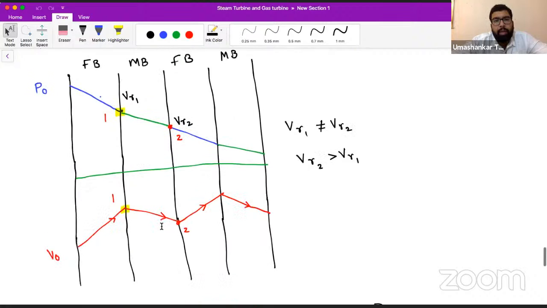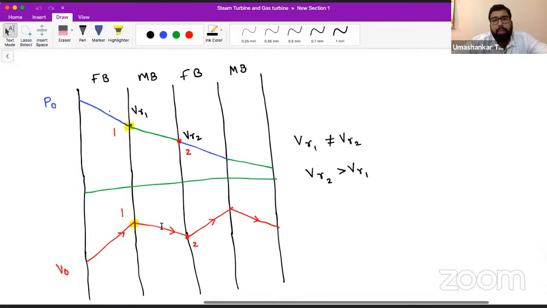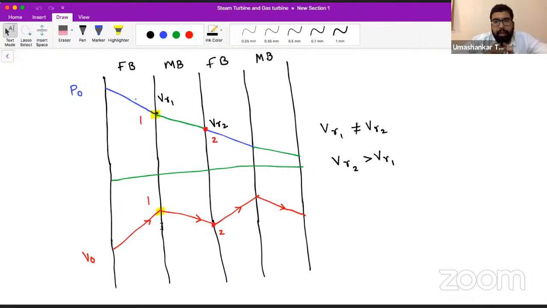In a reaction turbine, in our fixed blade, the velocity is increasing and the pressure is decreasing. So at the entry to the moving blade in a reaction turbine, the steam has both kinetic energy and pressure energy.